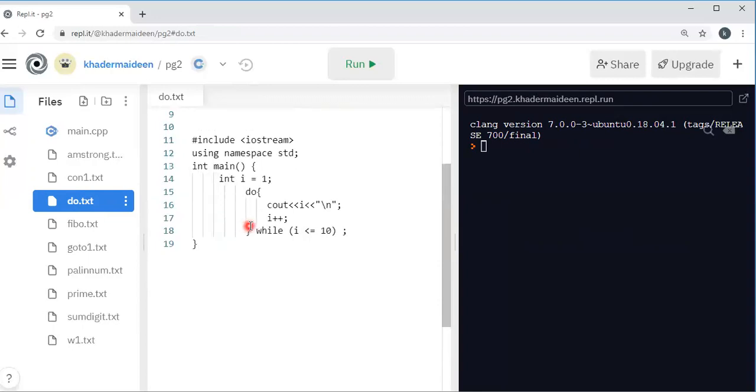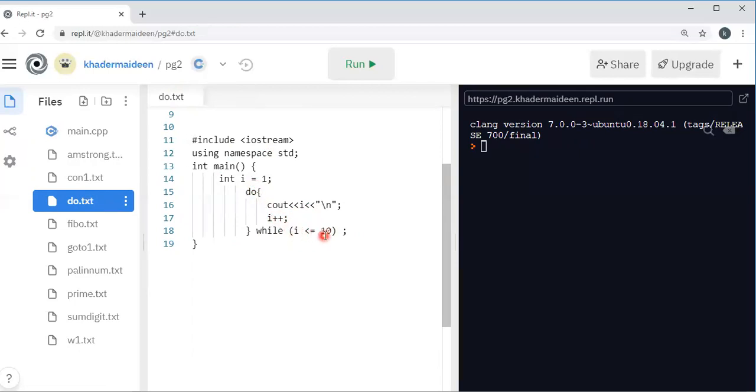Okay, this is a simple example of the do while statement. Initially, i is assigned 1, then in the do we print i, then it increments. The test condition is i is less than or equal to 10. Initially i equal to 1, now i plus plus makes it 2.